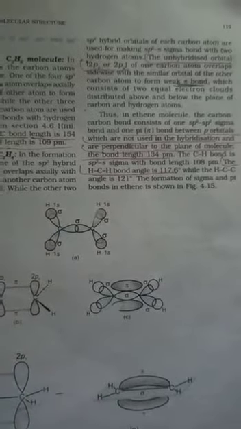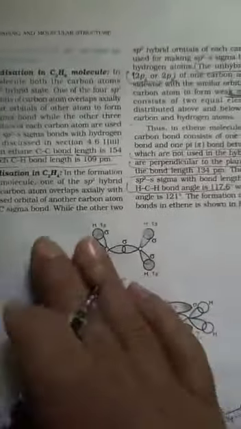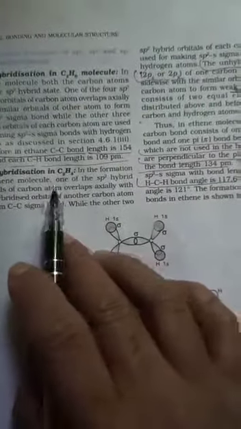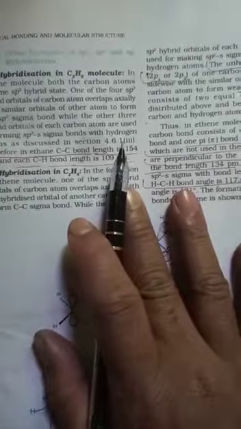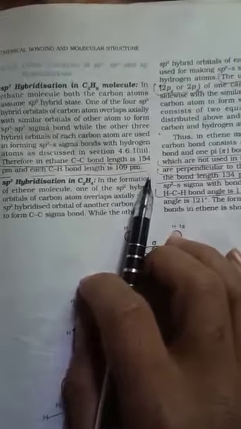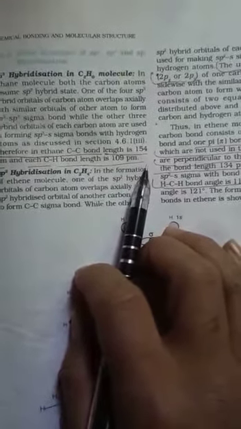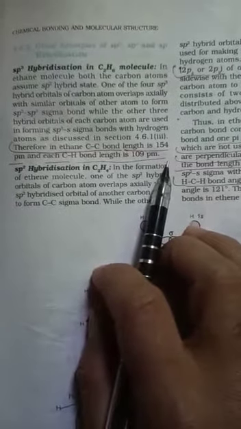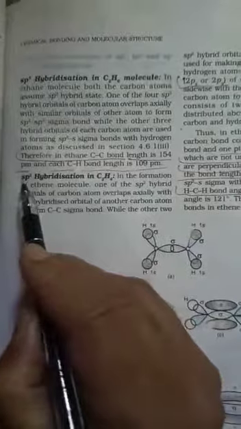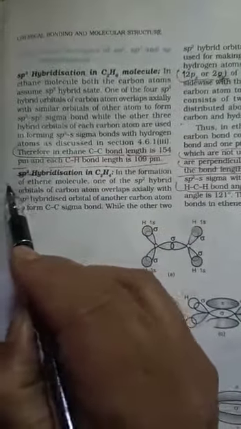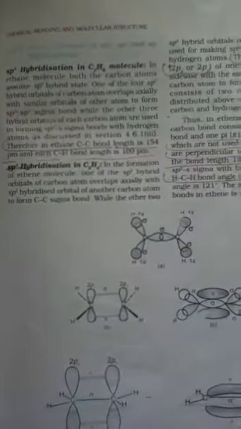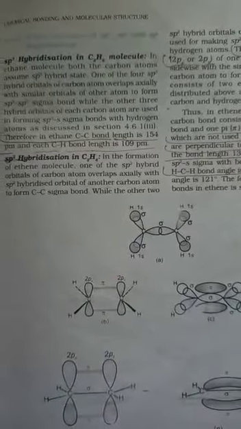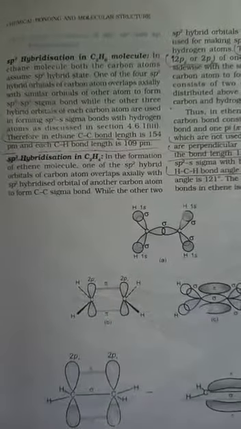Dear student, one thing also remember: if the molecule has hybridization sp, the shape of the molecule is linear. And if the hybridization is sp2, the shape of the molecule is triangular planar.